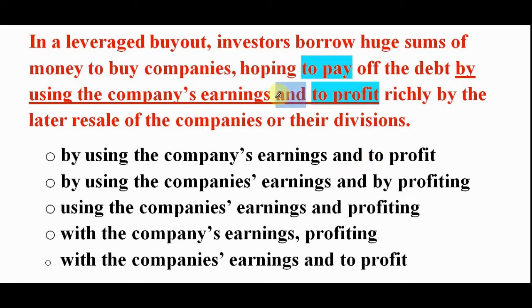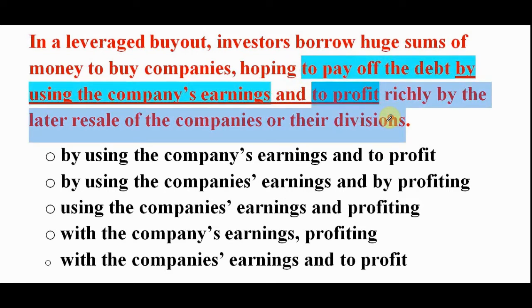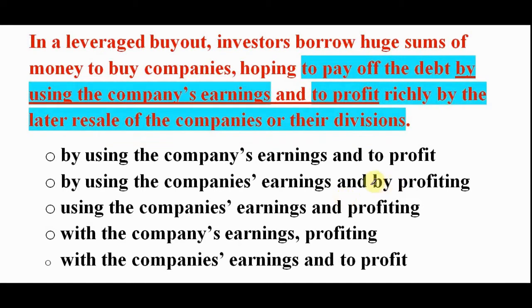Why is option A okay? Because this is a one-word conjunction, so X and Y, right? Option B is incorrect. Why incorrect? Because of hoping to pay off and hoping to profit richly by later resale. This is the real concern. So option B is out, option C is out, and option D is out.